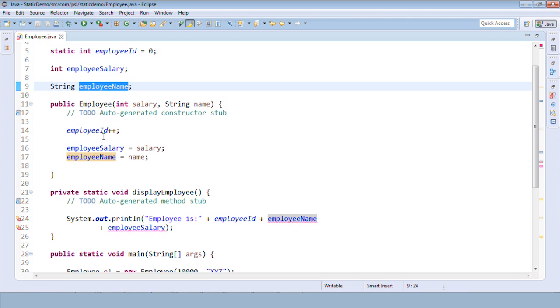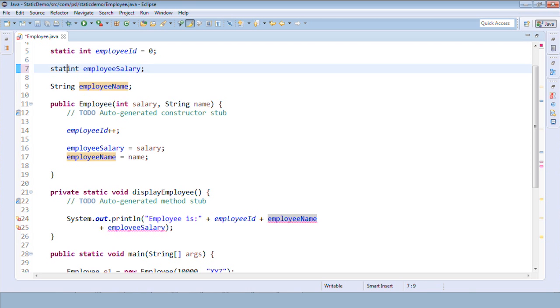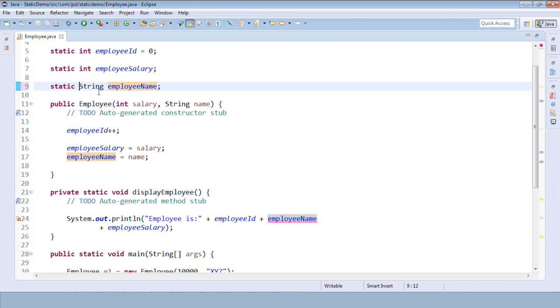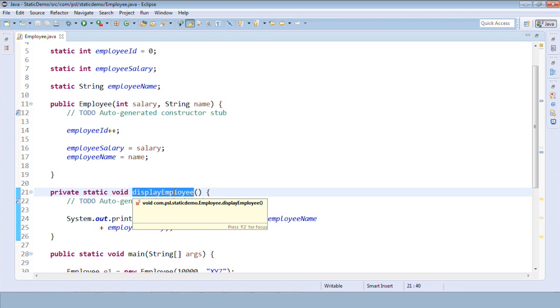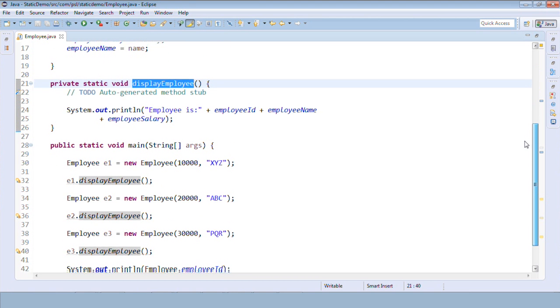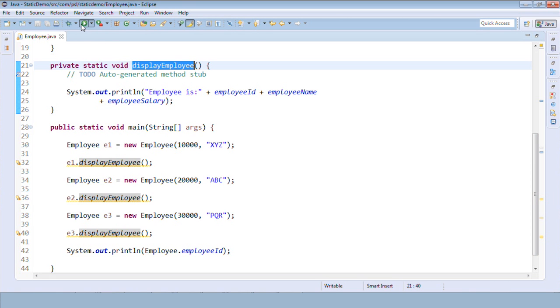So either I need to make them static, or I have to remove the static keyword from this method. Now the errors are gone. Now it says that the behavior of this display employee method is the same on all of the objects. Getting it? It will not change on different objects; it will always be the same. So if I run this, I'm going to get the same output.